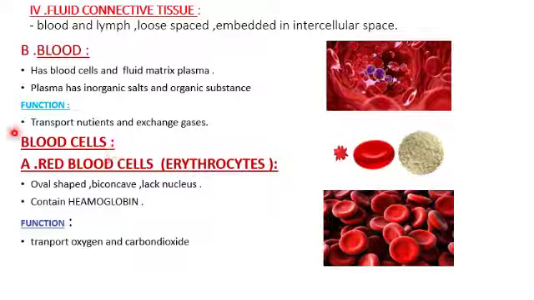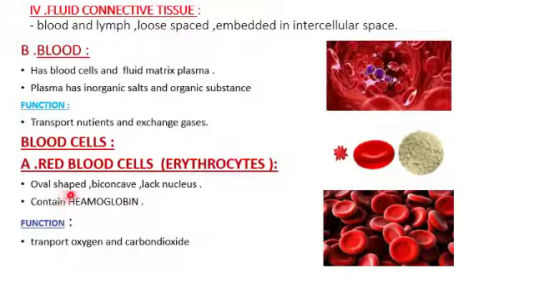So let's go to the blood cells, because blood is made up of two parts, blood cells and plasma. What are blood cells? They are divided into red blood cells, white blood cells and platelets. Red blood cells are called erythrocytes.